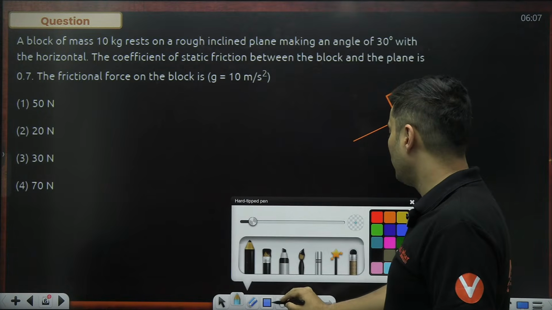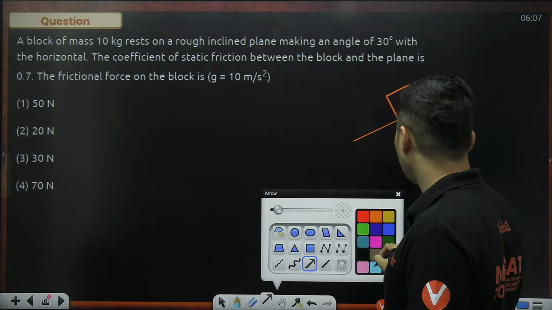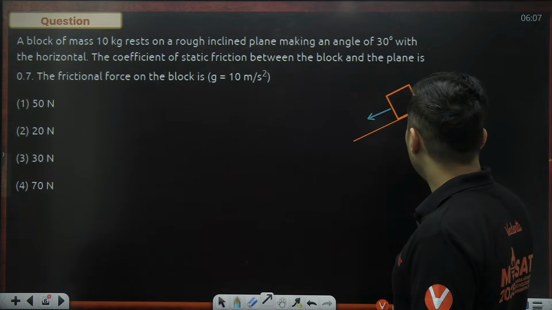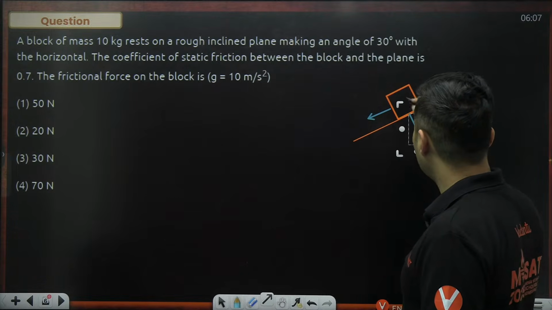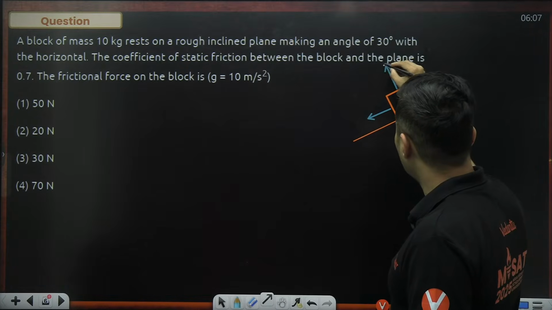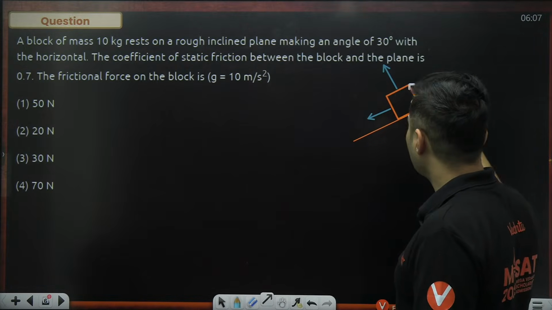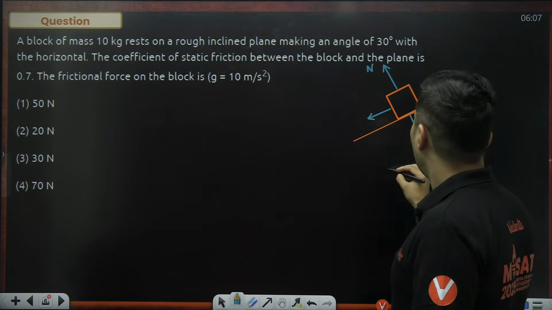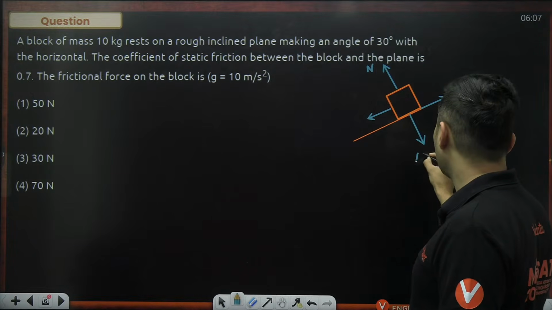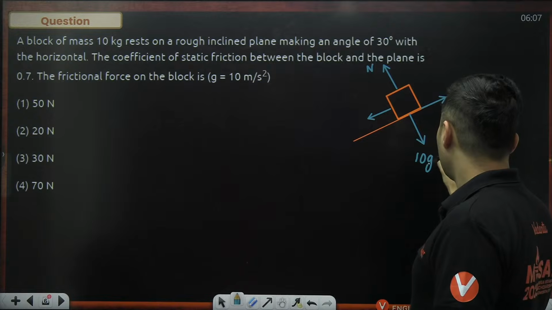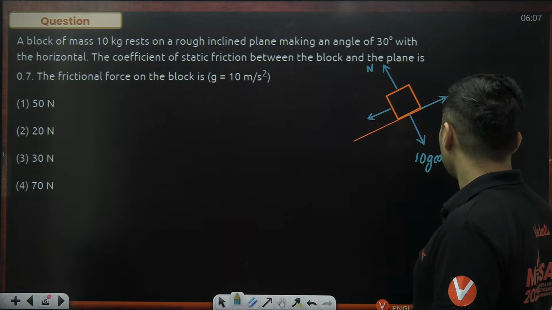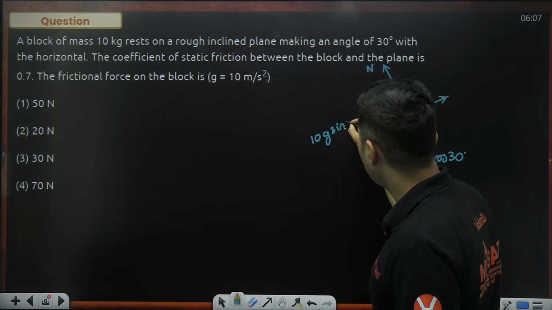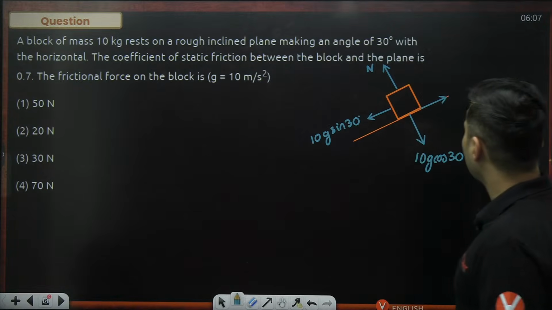Now, what are the different forces acting on that particular block? First, obviously, it's mg sine theta. You split up mg into two components, mg cos theta and mg sine theta. Then there is the normal force, and then there is friction. These are the only forces acting on it. Mass is 10, so 10g cos 30 and 10g sine 30, and then the frictional force.